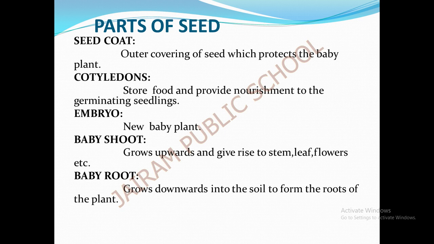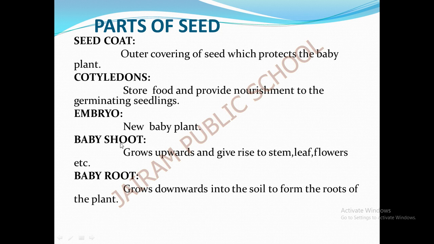And the next is the embryo. Embryo is nothing but the new baby plant. Between the cotyledons the baby plant starts to grow. That is called the embryo. And these two are very important parts, the baby shoot and the baby root.